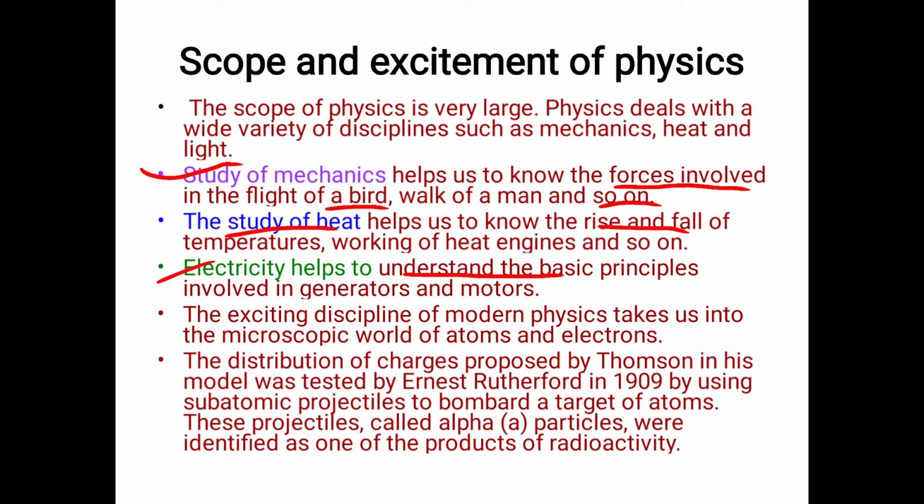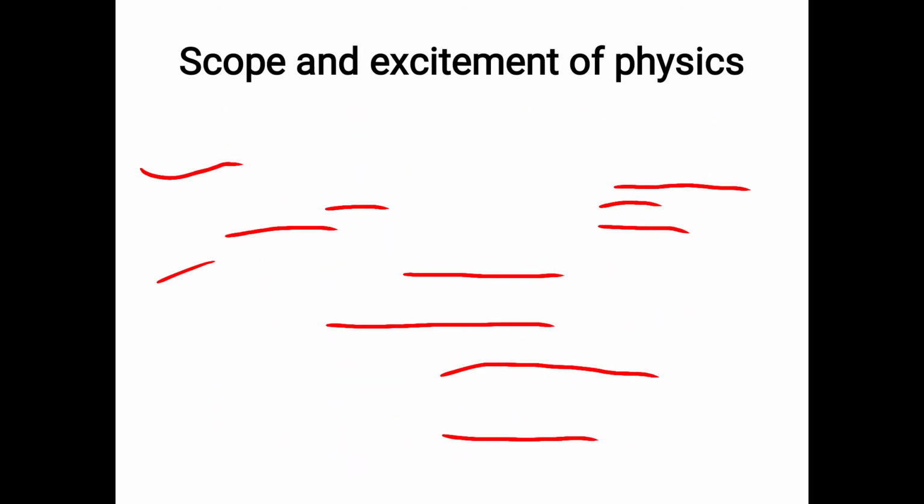Now, the exciting discipline of modern physics takes into account the microscopic world of atoms and electrons. The distribution of charges was proposed by J.J. Thomson. His model was tested by Rutherford in 1909 by using subatomic projectiles to bombard a target of atoms. These projectiles, called alpha particles, were identified as one of the products of radioactivity.